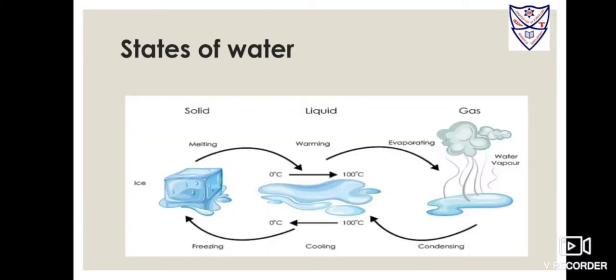Students, now states of water. Water exists in three physical states: solid, liquid and gas. Water exists in solid, liquid and the gaseous state in nature also. On high mountains, water exists as snow, means solid. In rivers, lakes and oceans, water exists in liquid state. In air, water exists as water vapor.